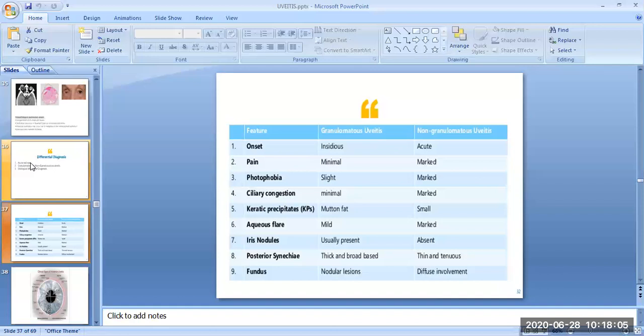The posterior synechiae in granulomatous uveitis are thick and broad-based, whereas in non-granulomatous uveitis they are thin and tenuous. The fundus in granulomatous uveitis has nodular lesions, whereas in non-granulomatous uveitis there is diffuse involvement of the fundus.